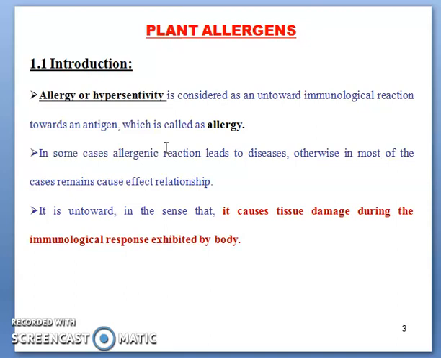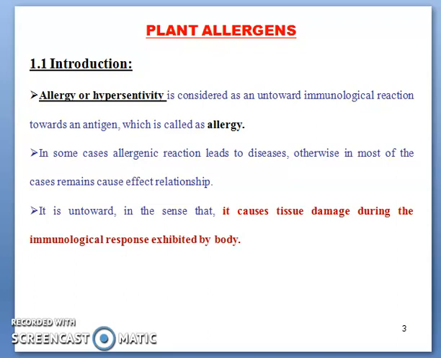So whenever any allergic component comes into your body, immediately antibodies are produced in our body, which fight the allergy-causing components, and thereby it leads to allergy, which is seen in terms of various symptoms like itching, redness of skin, redness of eyes, sneezing, coughing, and so on. In some cases the allergic reaction leads to disease. Otherwise, in most cases it remains a cause and effect relationship.